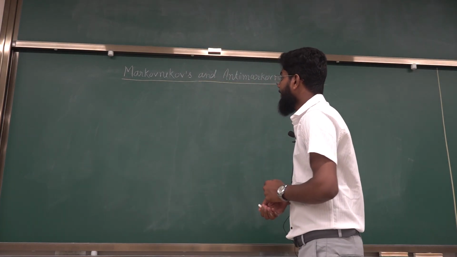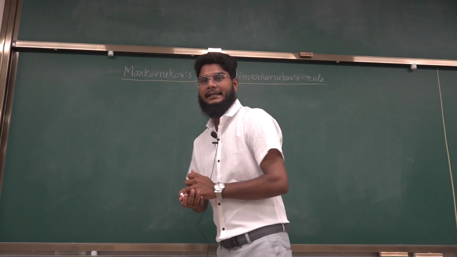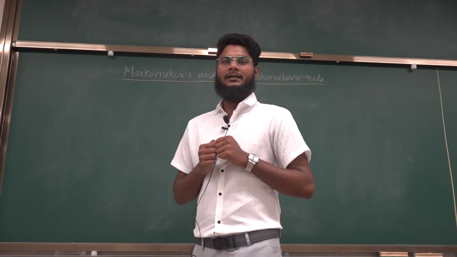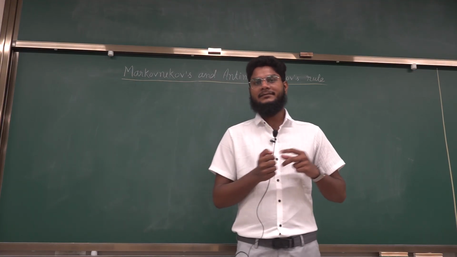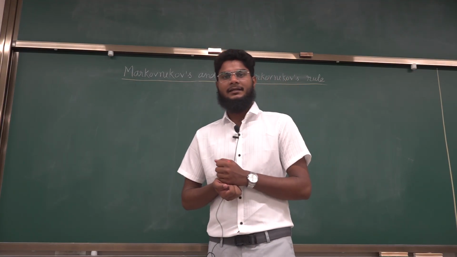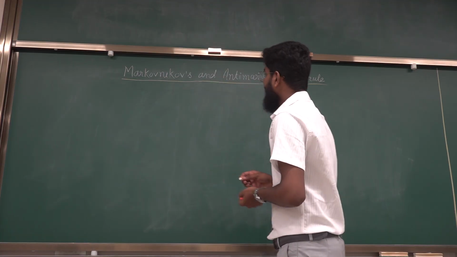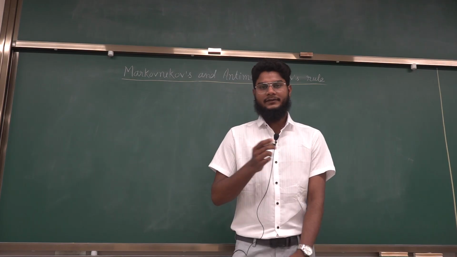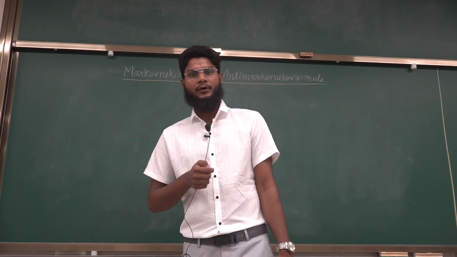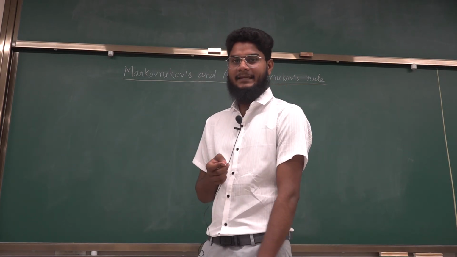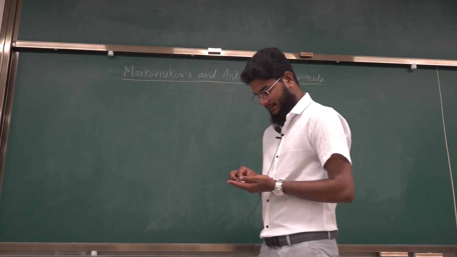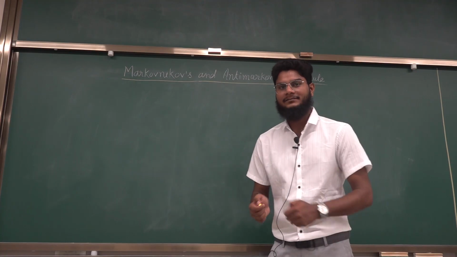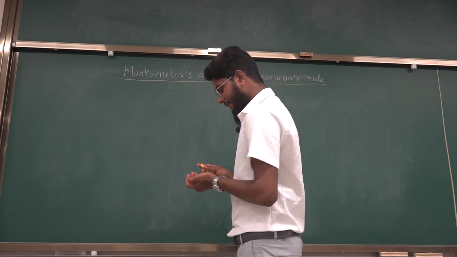So today we are going to discuss Markovnikov's and anti-Markovnikov's rule. These two rules explain how unsymmetrical alkenes react with unsymmetrical reagents like HBr, HCl. These are very important rules to understand the concepts of reaction mechanism, and from the point of view of competitive exams like JEE Mains and Advanced. Before discussing these two rules, we should have some basic knowledge about some of the key terms.